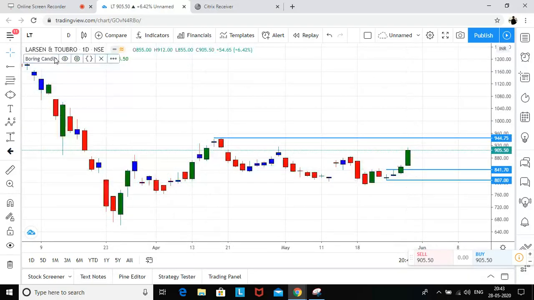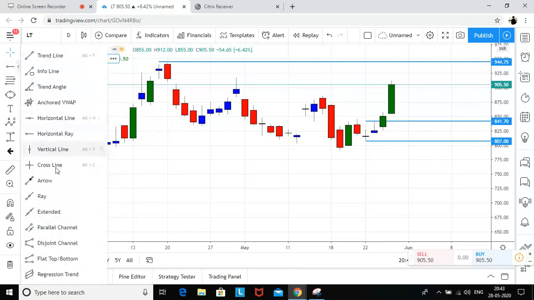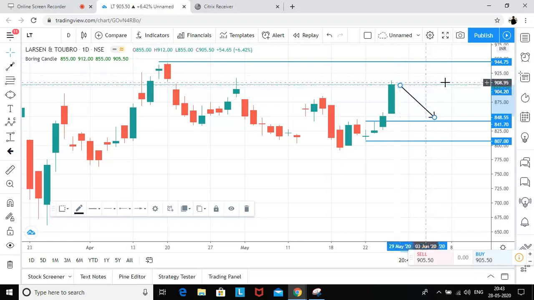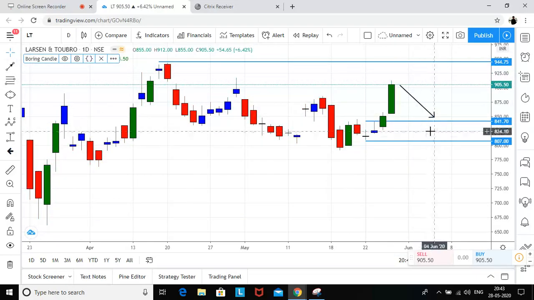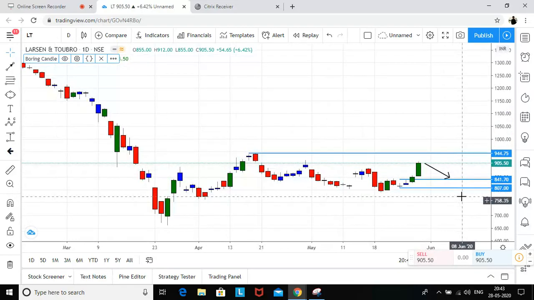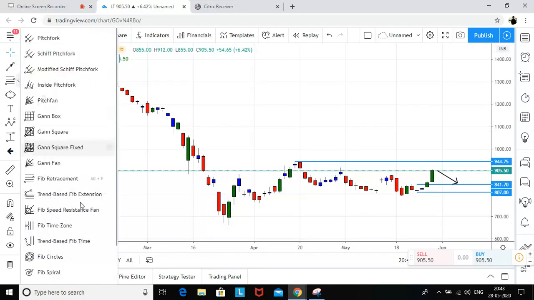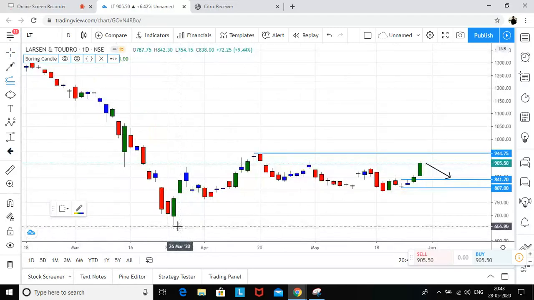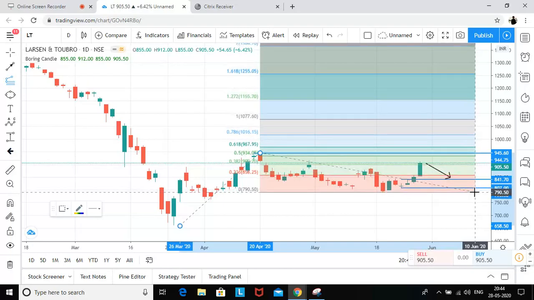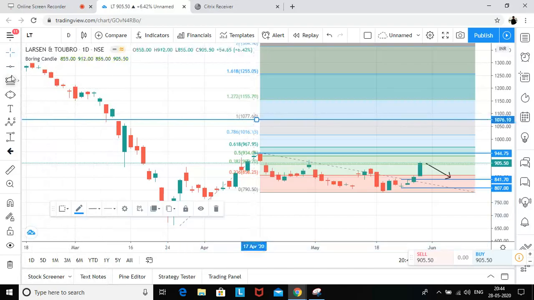And in case the prices come to this level again, let's say we are getting something around like this, we can initiate a long. So for me, 841 would be the buy level, 807 would be the stop loss. If I need to check for the target, then let me check for the extension. The first extension target which I'm getting is 1077.